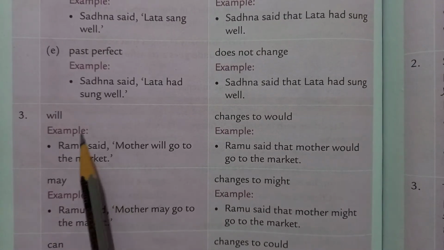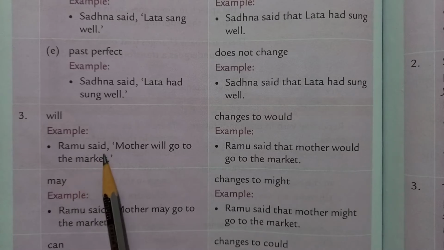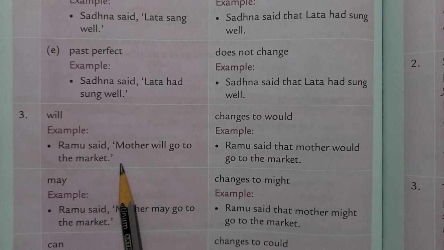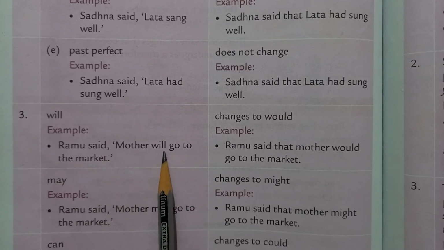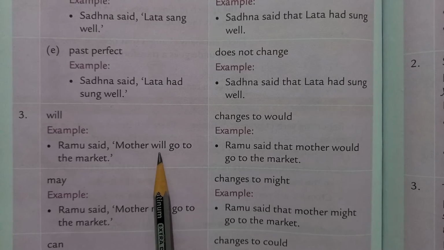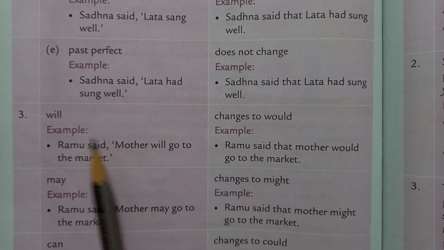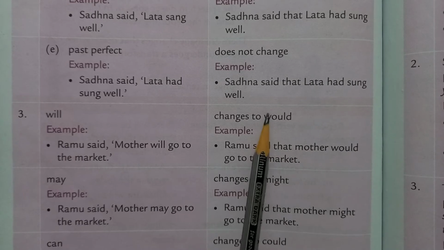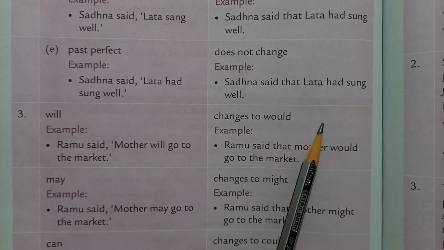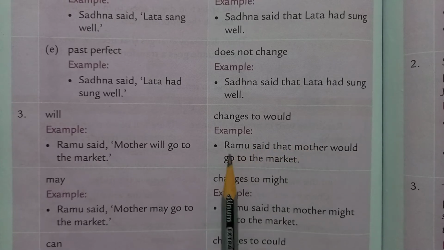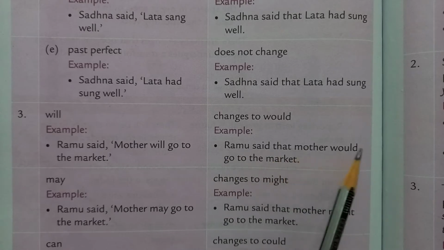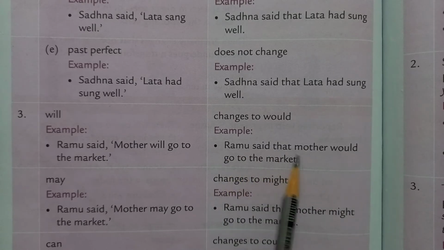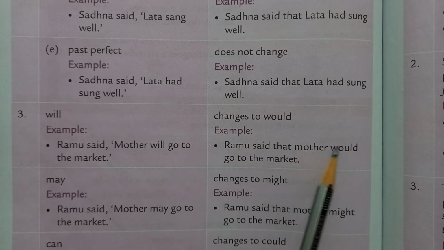Now see, will. Example: Ramu said, mother will go to the market. Now here will is future, changes to would. Will changes to would in indirect speech. Example: Ramu said that mother would go to the market. Will will be changed into would.